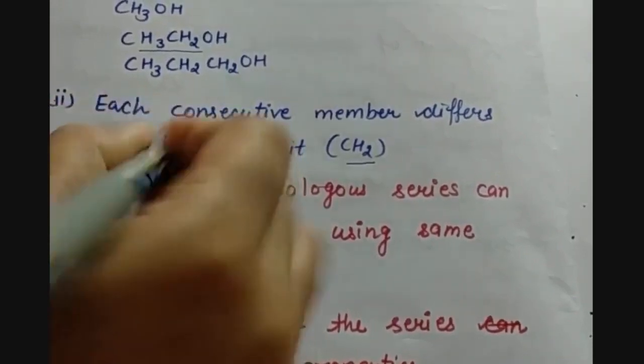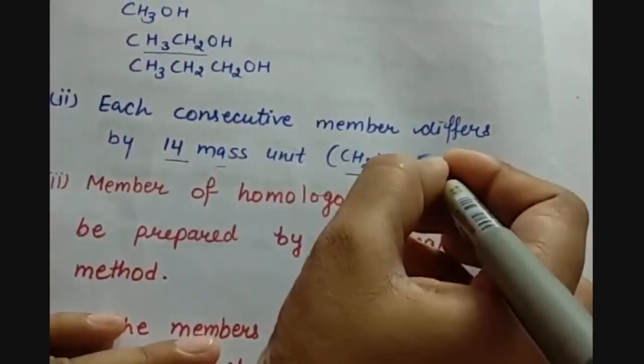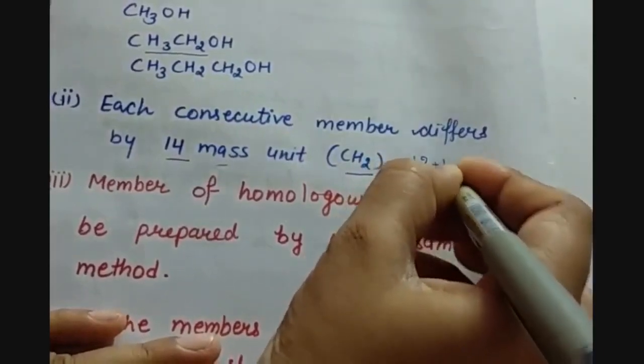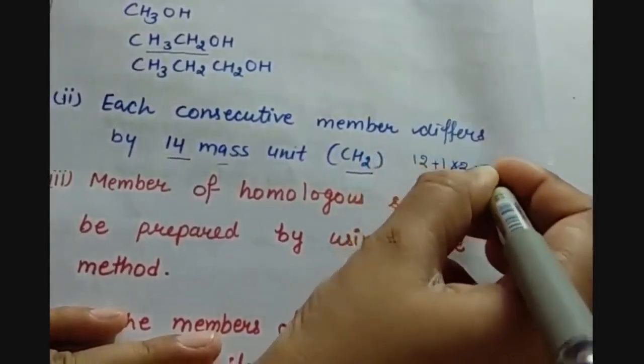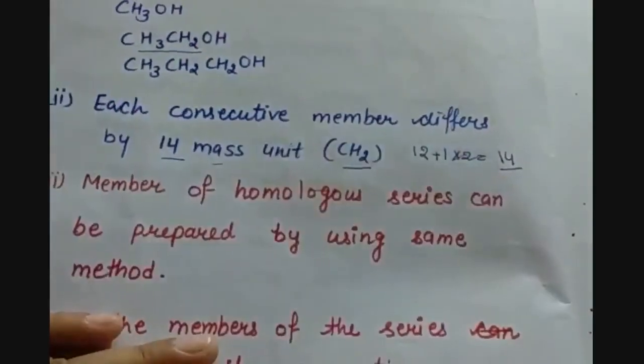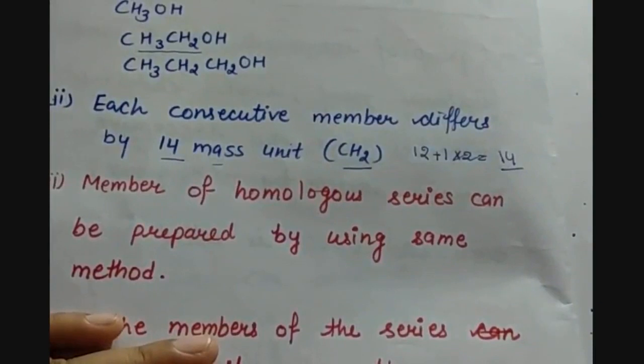And why 14? Because carbon has an atomic mass of 12 and hydrogen has an atomic mass of 1. So in this way we have a total of 14 mass units. So each successive member will differ by 14 mass units.